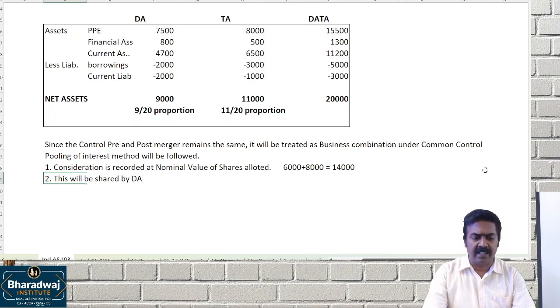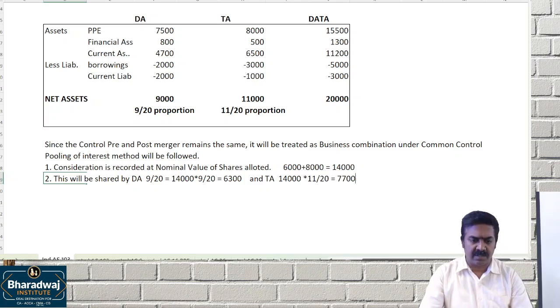Shared by DA in 9/20 proportion. 14,000 into 9/20 is 6,300, and TA will be 14,000 into 11/20, which is 7,700.